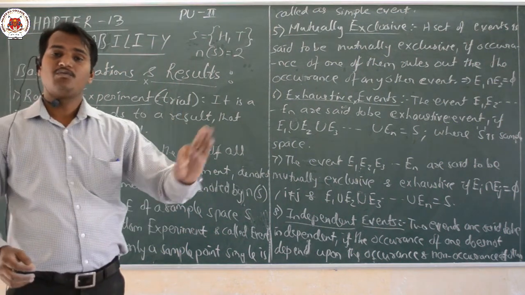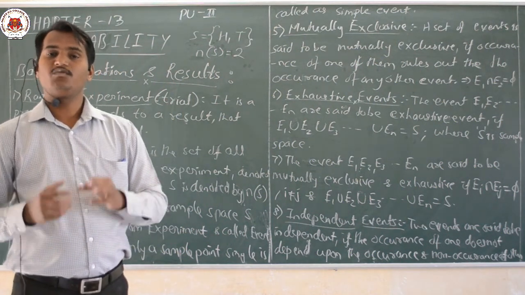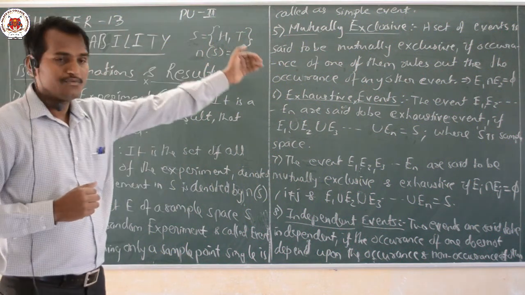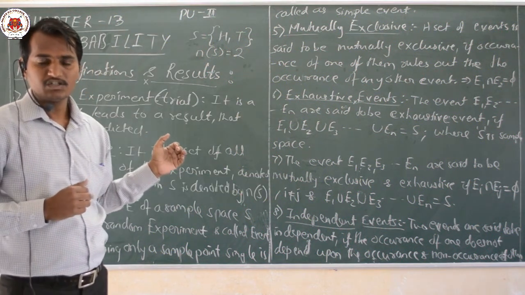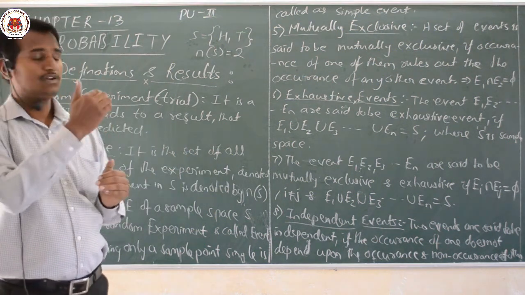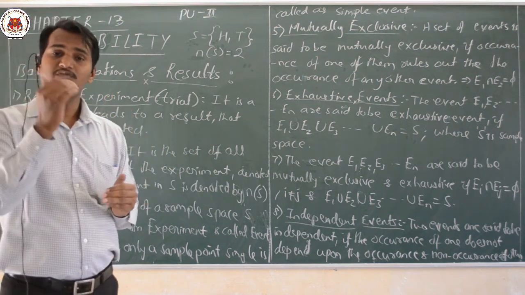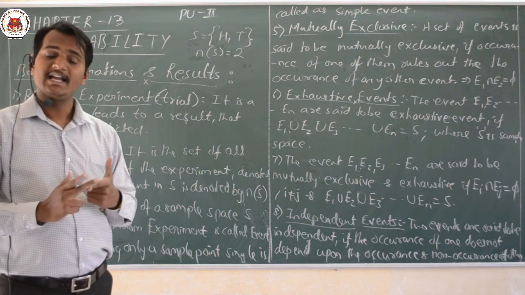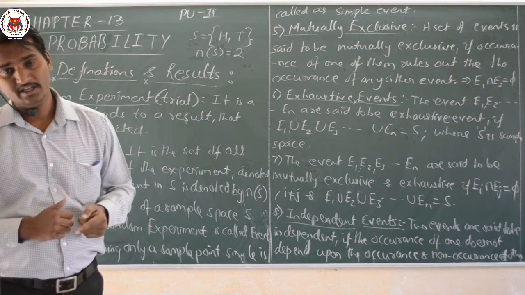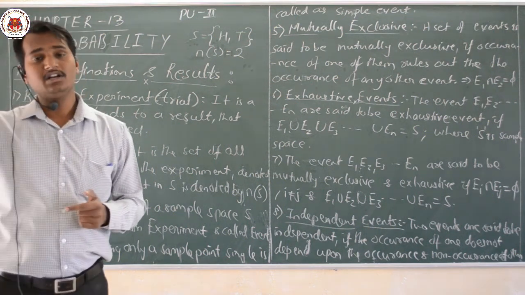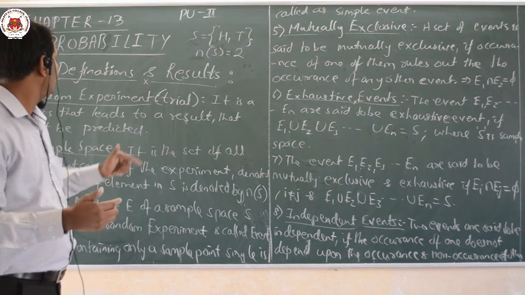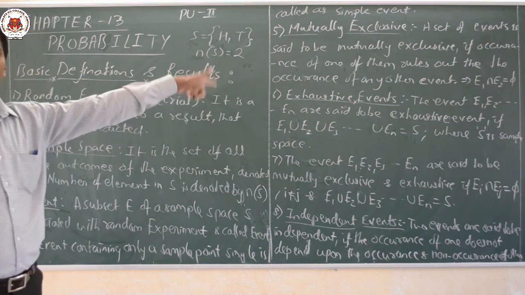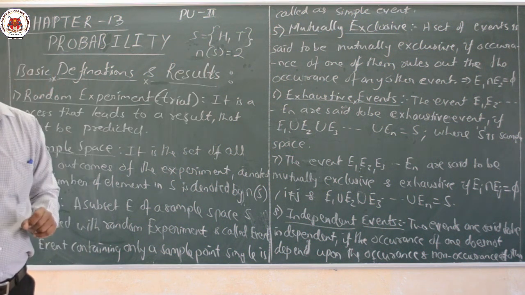Now dear students, these are all the definitions. Now we shall make use of basic examples. We shall see one simple basic example and solve it, to understand what these definitions mean. Before going to that, we will also learn about the algebra of events, as well as the axiomatic definition of probability, which you had already learnt in your first PUC, and also the important results here. Before going to that, please pause the video to note it down.